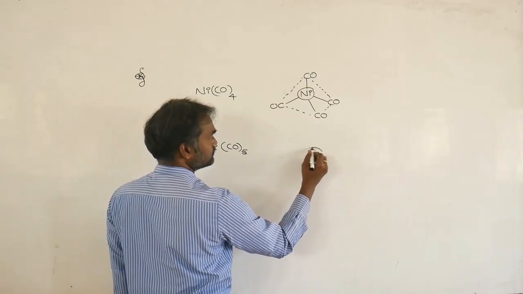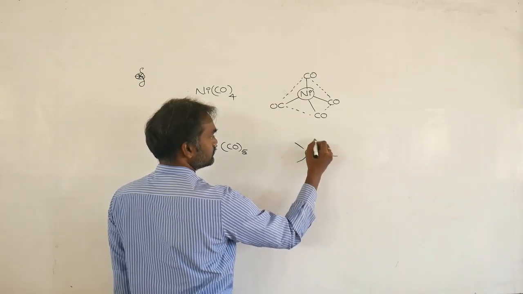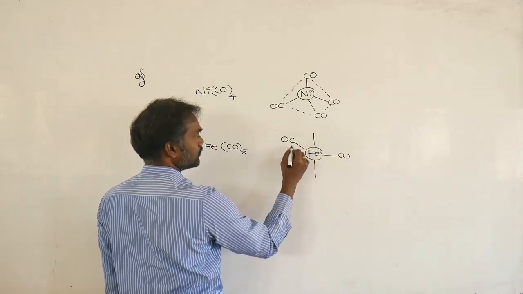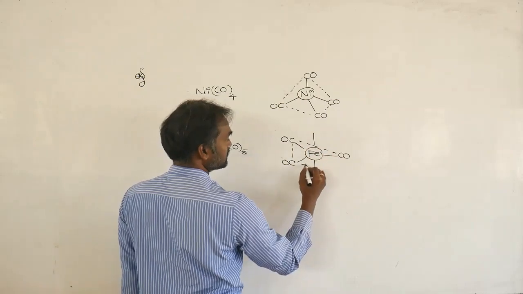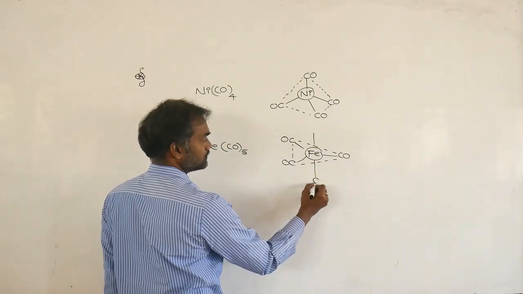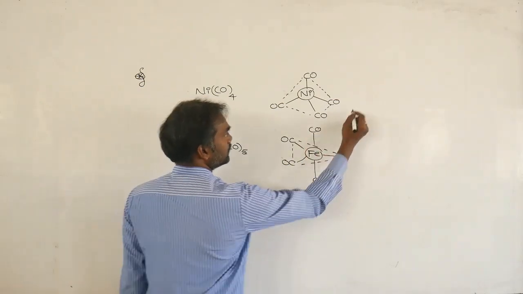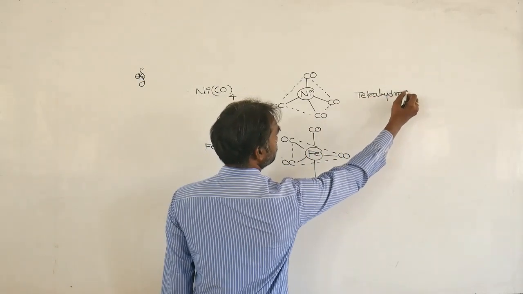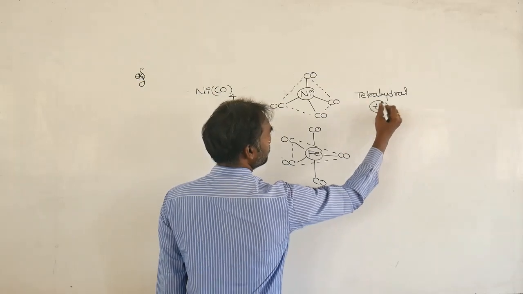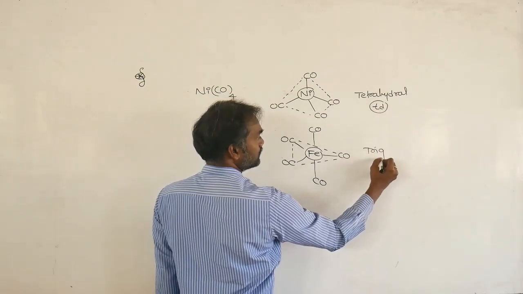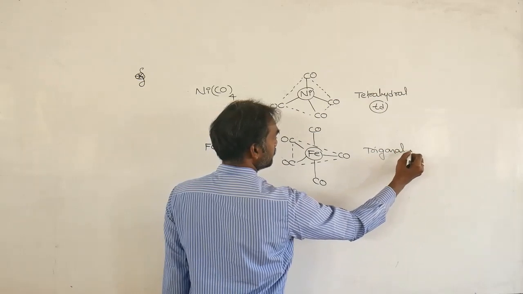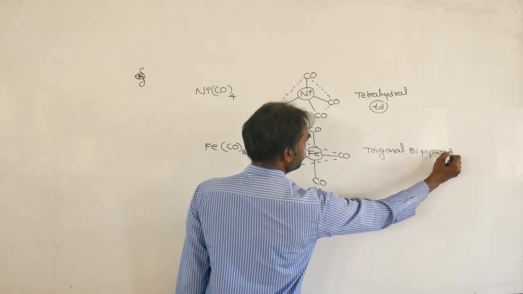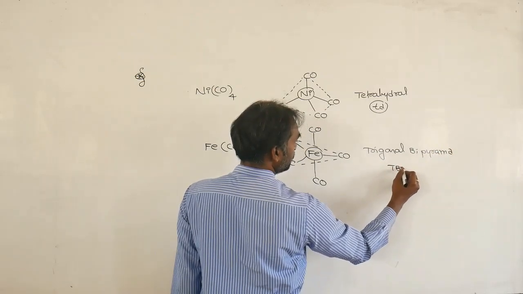So iron with five carbon monoxides has a trigonal bipyramid structure, TBP. The earlier one is tetrahedral.